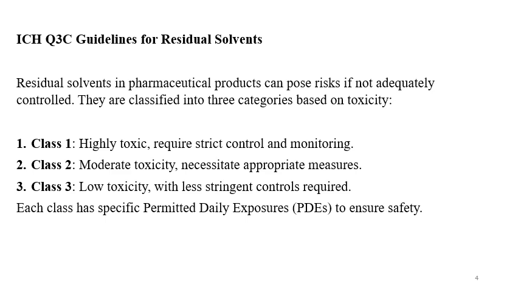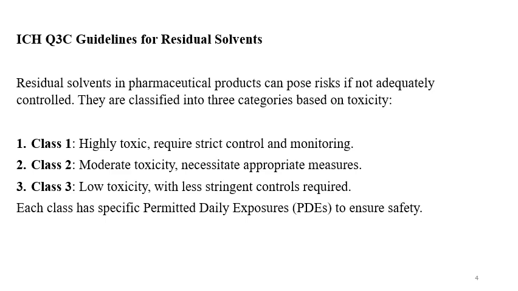Class 1, class 2 and class 3 are the broad categories with some stringent control. Class 1 are those residual solvents which are highly toxic and require strict control and monitoring, or these are not to be used.